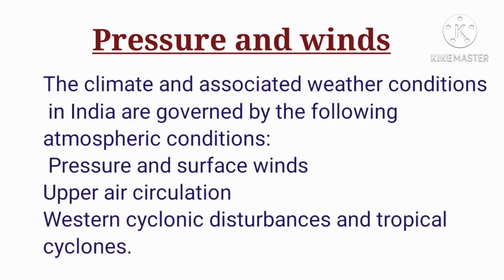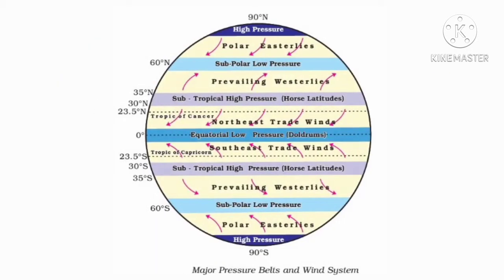Dear students, let us discuss the topic pressure and winds. The climate and associated weather conditions in India are governed by the following atmospheric conditions: pressure and surface winds, upper air circulation, western cyclonic disturbances, and tropical cyclones. Before that, you have to know about equatorial low pressure, subtropical high pressure and northeast trade winds.